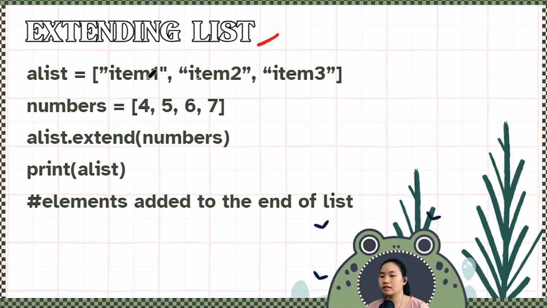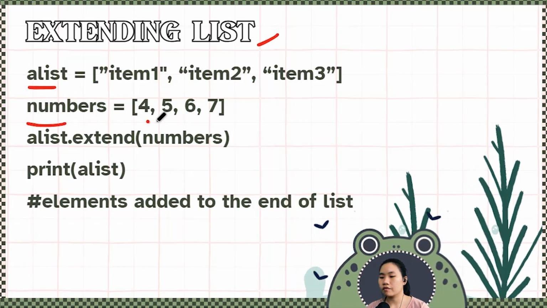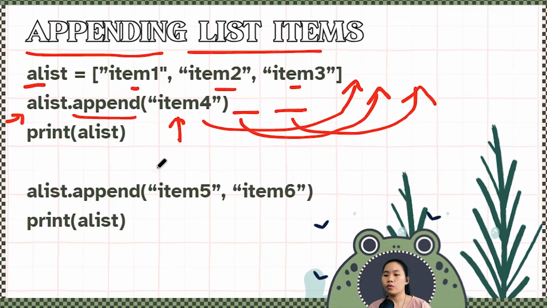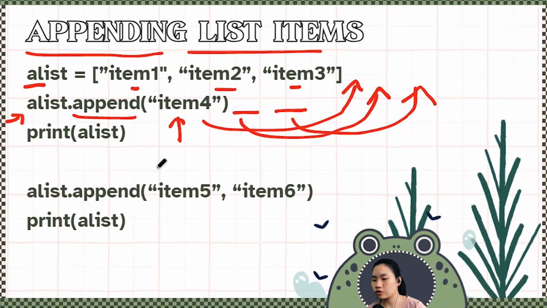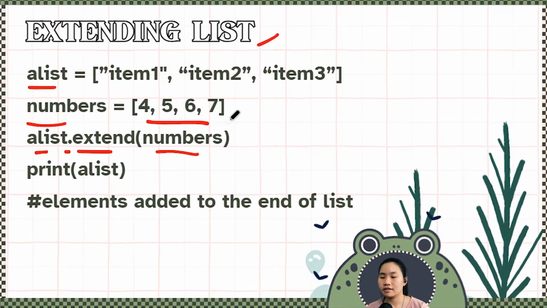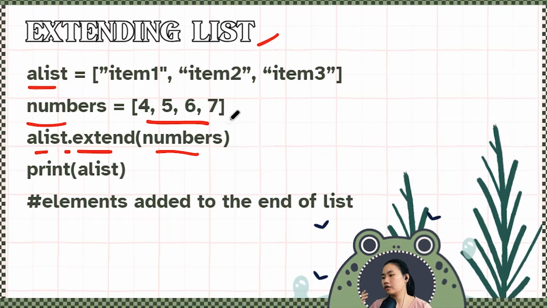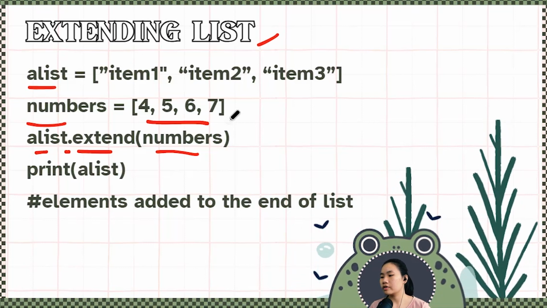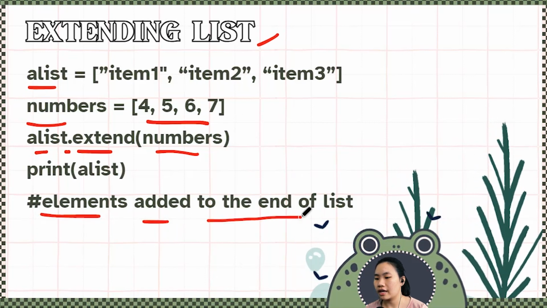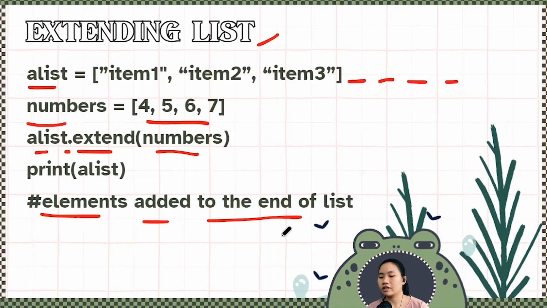Next up, extending a list. Once again, a list, and we have another list, numbers 4, 5, 6, 7. a_list.extend(numbers). We use append for individual items. Extend is for a whole list. Okay, it doesn't have to be a list actually, it could just be a tuple. It could be different forms of data sets. And as I've said here, elements are added to the end of the list. So 4, 5, 6, 7, it goes like that.